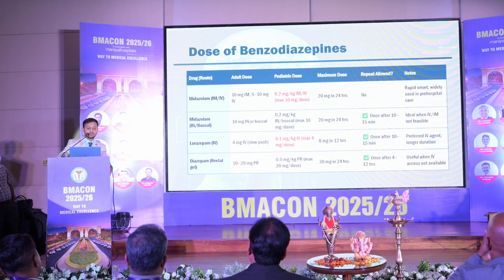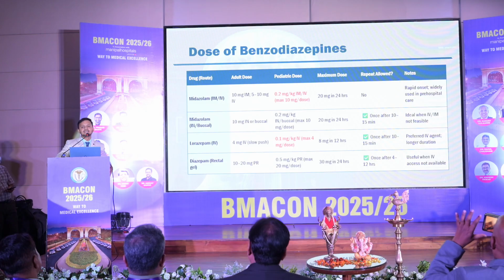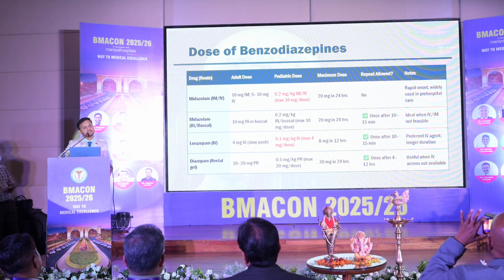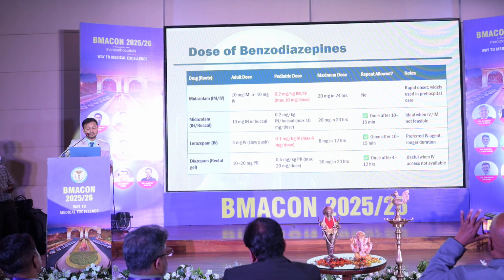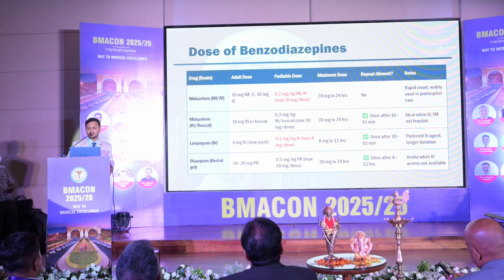The advantage of midazolam is it can be used through all three routes. It can be given intramuscular, which can be given in the OPD. In an actively seizing patient, you cannot put an intravenous line, so it can be given intramuscularly. It can be used intranasally also in the same dose, and intravenous also. Lorazepam is the preferred IV agent, but it can be given only in the hospital setting, and the dose is 0.1 milligrams per kg.